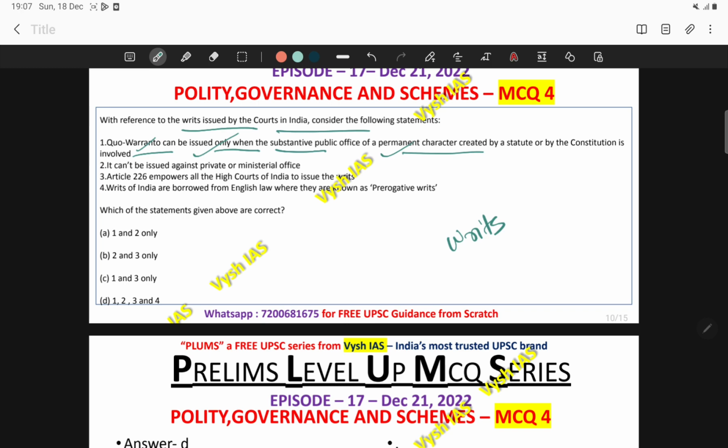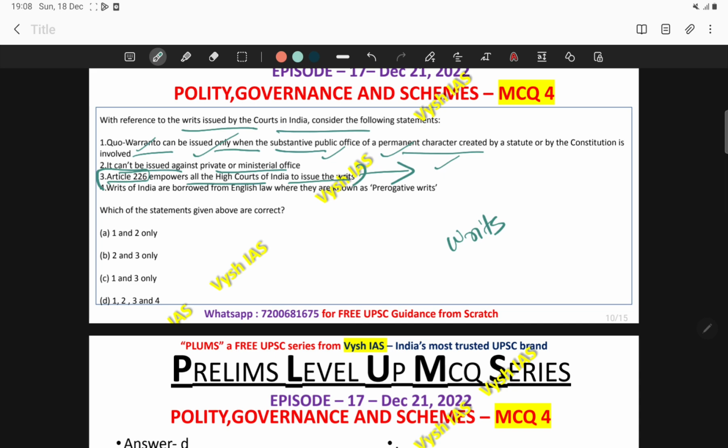So this statement is correct. Then, it can't be issued against a private or ministerial office. Yes, this is also a correct statement. Then Article 226 empowers all the high courts of India to issue the writs. Again, this is also a question area. This is actually a true statement.